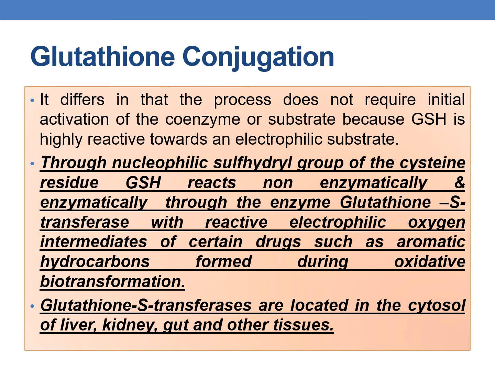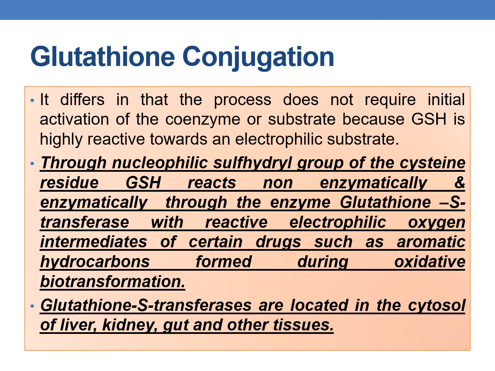Through the nucleophilic sulfhydryl group of the cysteine residue, GSH reacts non-enzymatically and enzymatically through the enzyme glutathione S transferase. This is the enzyme responsible for glutathione conjugation, with reactive electrophilic oxygen intermediates of certain drugs such as aromatic hydrocarbons formed during oxidative biotransformation.